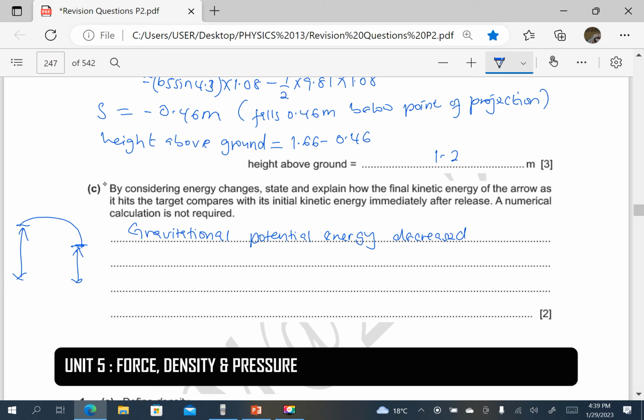So the gravitational potential energy has decreased, but since total energy is conserved, the decrease in gravitational potential energy must be equal to an increase in kinetic energy. So it means kinetic energy has increased.